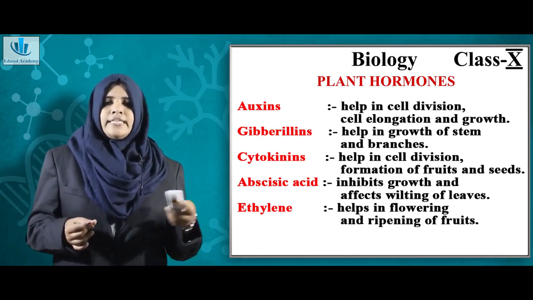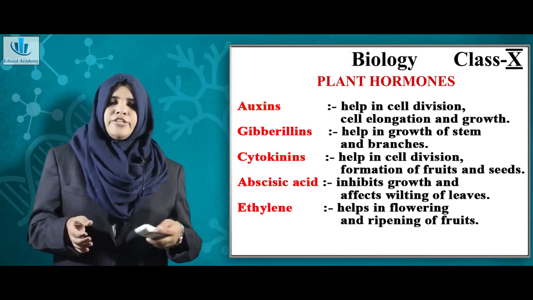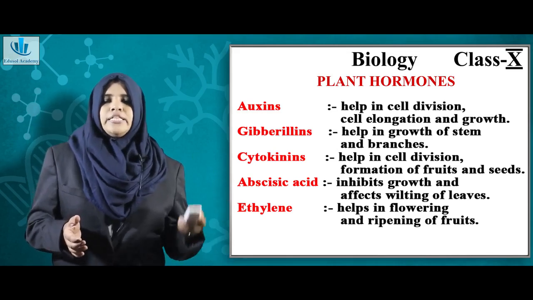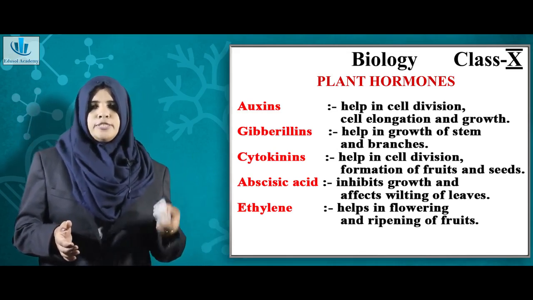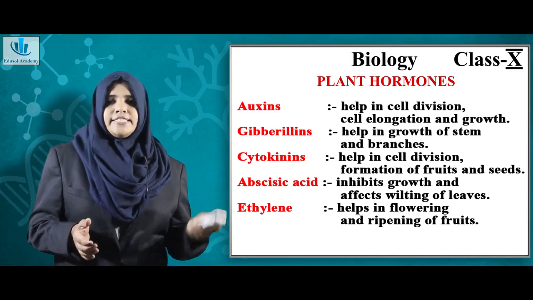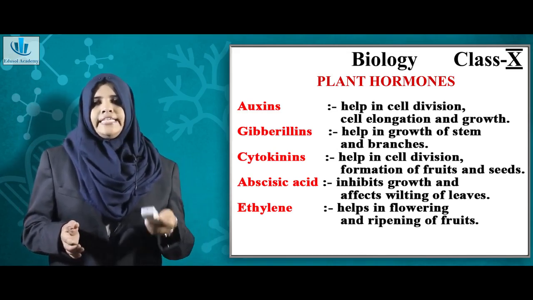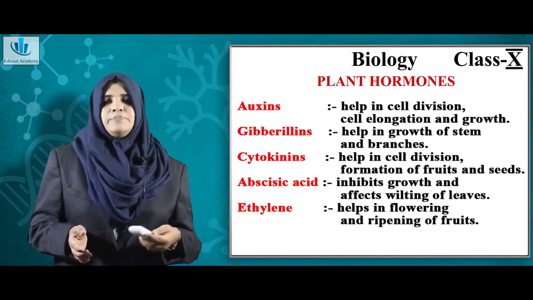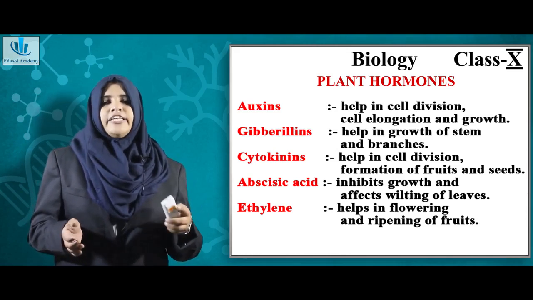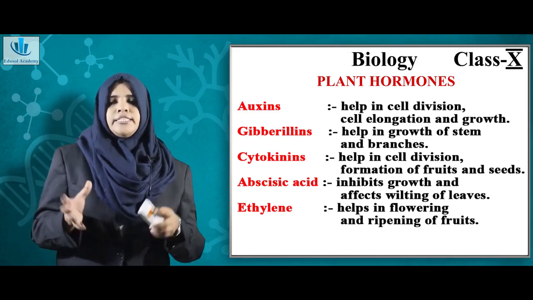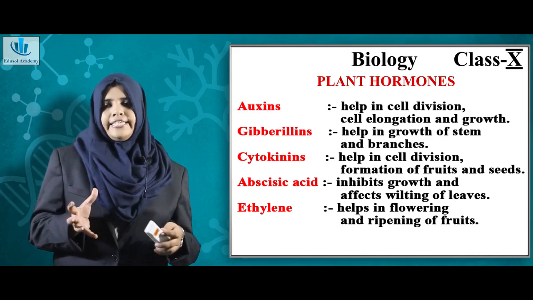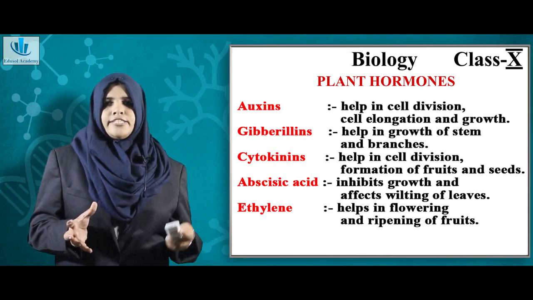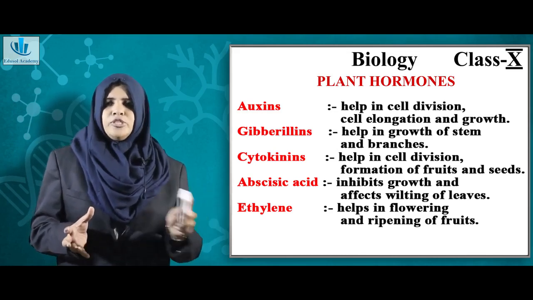And abscisic acid, what it does is it inhibits growth. That is, you can see some seeds remain as such. Even if you sow the seed in the soil, sometimes it takes a long time. So this particular hormone is responsible for that. So it inhibits the growth. And now ethylene is mainly used in flowering plants to ripen fruit and helps in flowering of the plant. Usually when the fruits are raw, the shopkeepers apply this particular hormone called ethylene, and because of the ethylene, the ripening happens very fast. So these are basically the 5 hormones and their function.